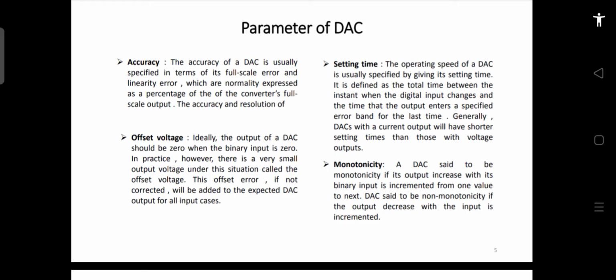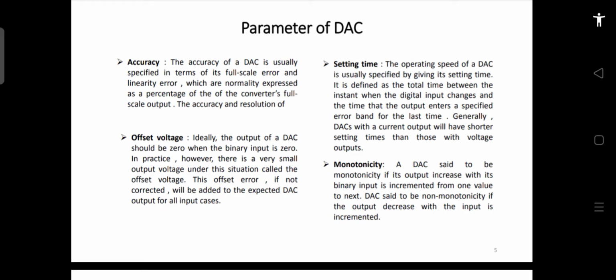You also know that for these types of ADCs or DACs, the output will never match the ideal output, as DACs and ADCs always have some finite bit resolution.